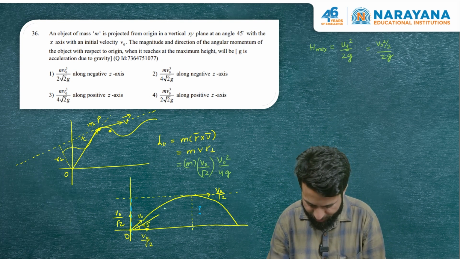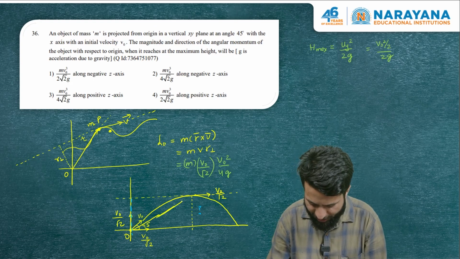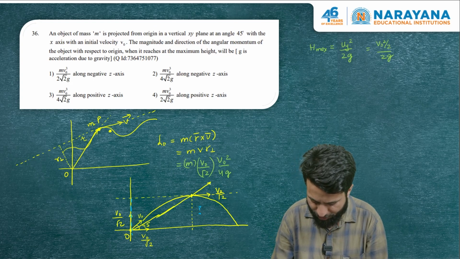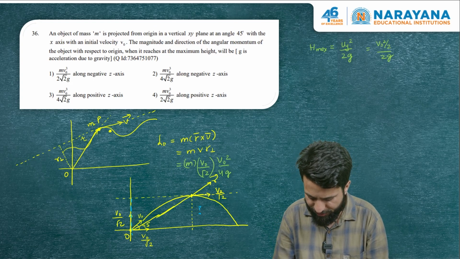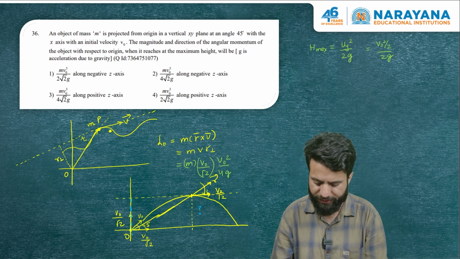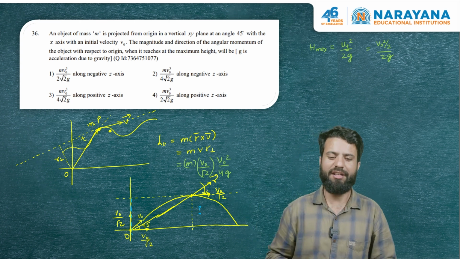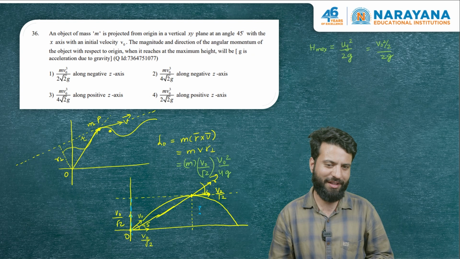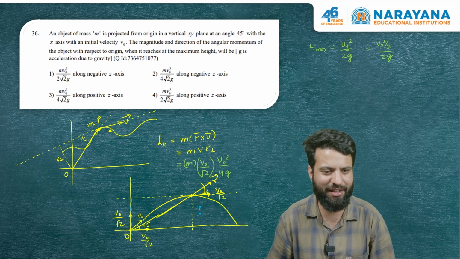R is this vector, a line joining the origin and the point where the particle is currently located. This is R and this is V vector. So R cross V, if you do right hand thumb rule, thumb is pointing into the plane of the paper, and into the plane of the paper is negative z axis.